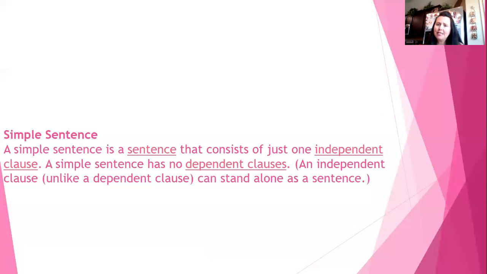So what is a simple sentence? Let's remind ourselves. A simple sentence is a sentence that consists of just one independent clause. A simple sentence has no dependent clauses. An independent clause, unlike a dependent clause, can stand alone as a sentence. Okay, that sounds like a lot. Let's look at some examples.